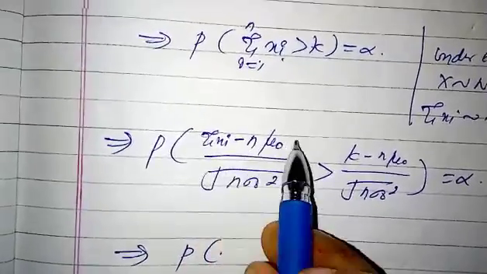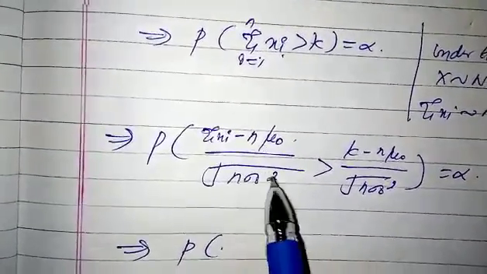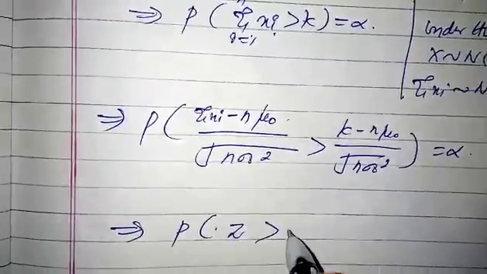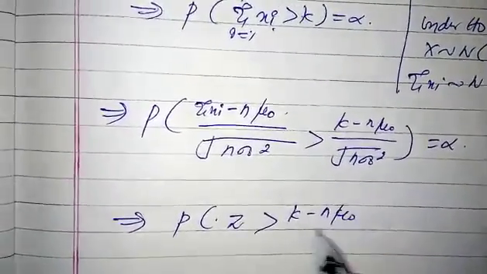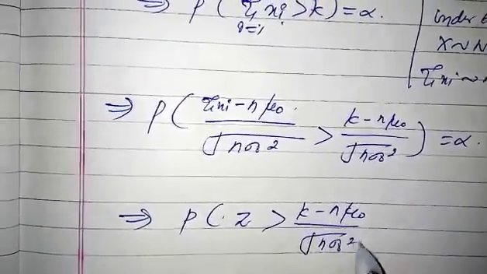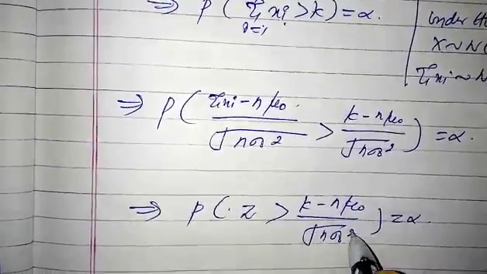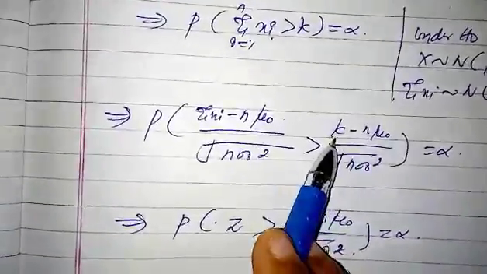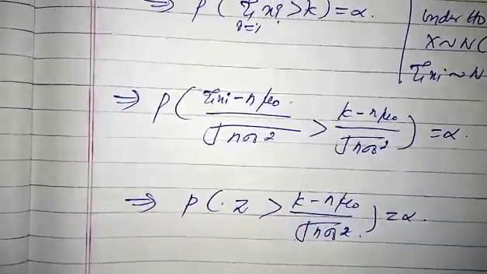Normal variable minus its mean divided by square root of its variance, that means a standard normal variable, which is greater than (k minus n mu naught) divided by square root of n sigma naught square, which is equal to alpha. So here we need to find out the value of k, the critical value.